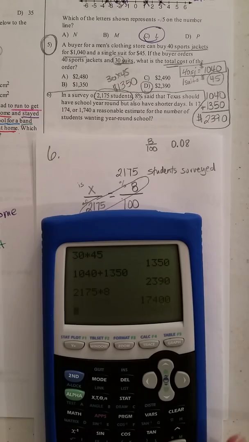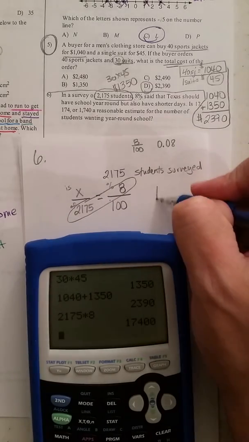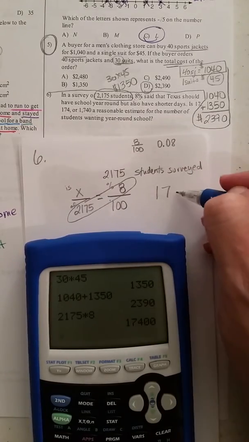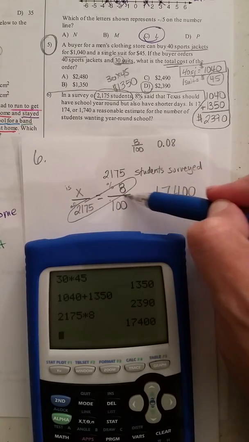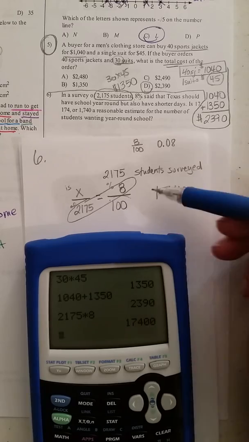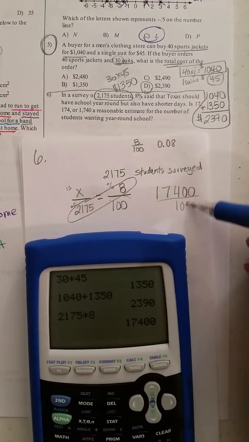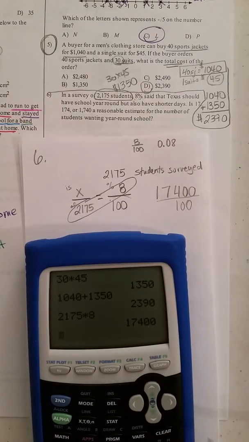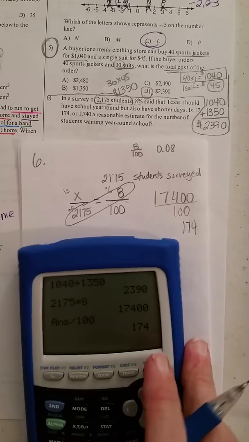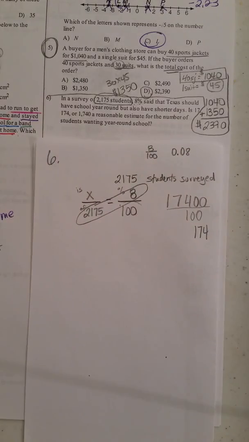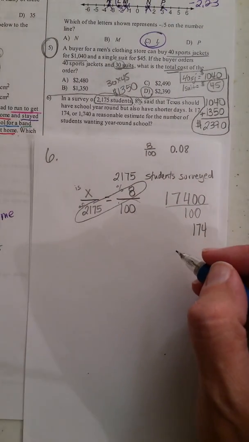2175 times 8, which would be 17,400. And then we're going to divide by that other number. So we do our cross multiply and divide. So we're going to divide by 100. We could do that in our calculator. Divide by 100. And it would give us 174. And that seems reasonable. 174 students said that they want school year-round.